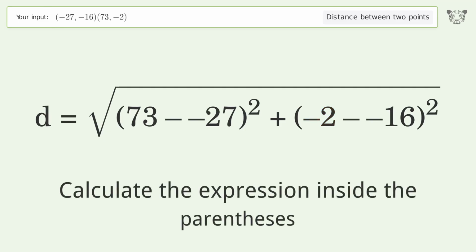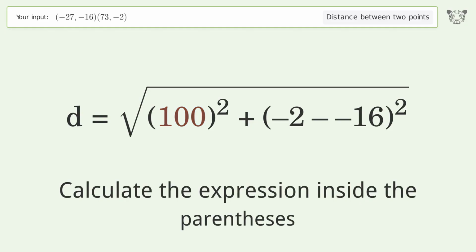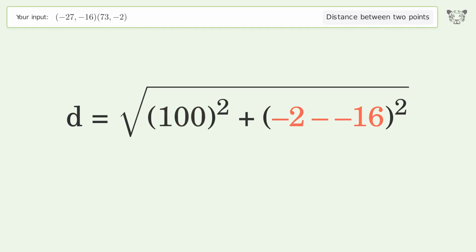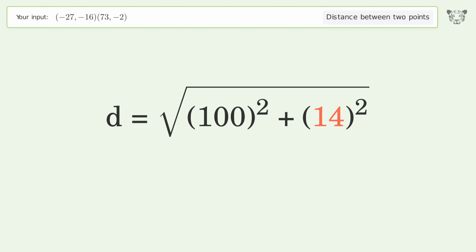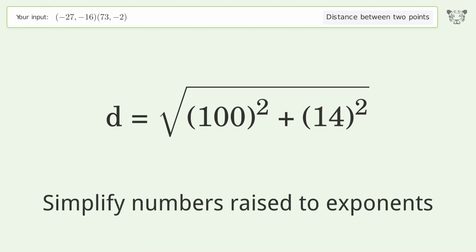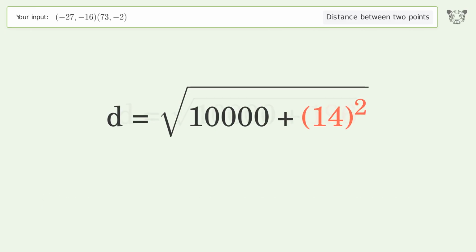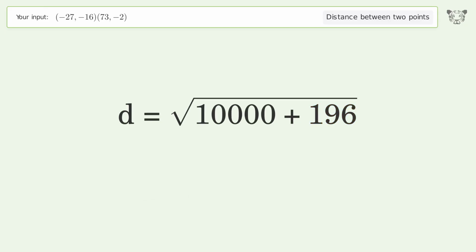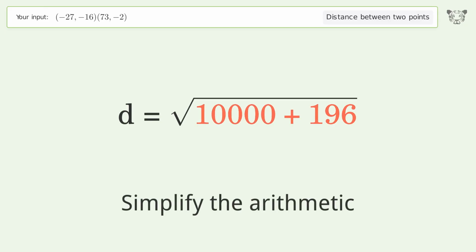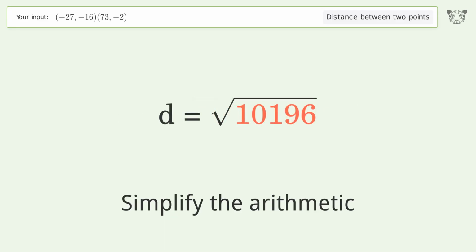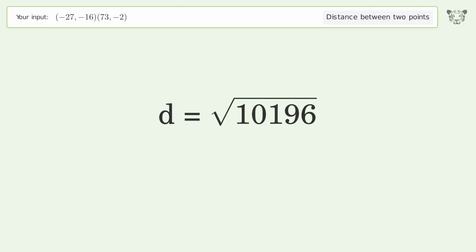Calculate the expression inside the parentheses. Simplify numbers raised to exponents. Simplify the arithmetic. And so the distance between the 2 points is the square root of 10,196, or 100.975.